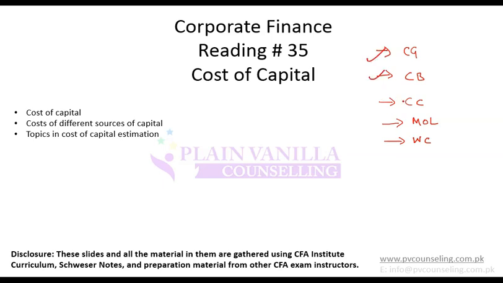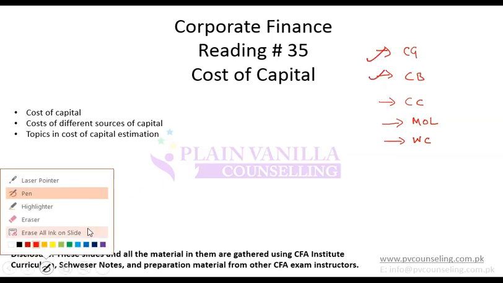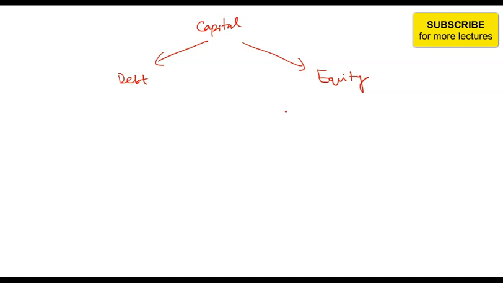So we have covered the first two, now we are on the third one, which is cost of capital. When we say capital, capital has two sources primarily: debt and equity. And you also have preferred stock, which is somewhere a combination of debt and equity. It is generally said to be equity because it is shares, but it has qualities of debt because it has a fixed dividend, just like debt has a fixed interest rate.